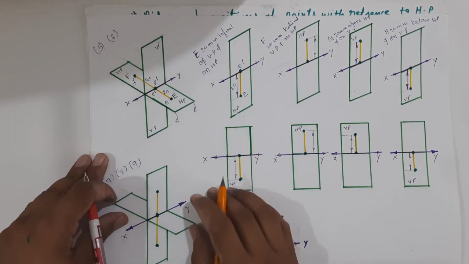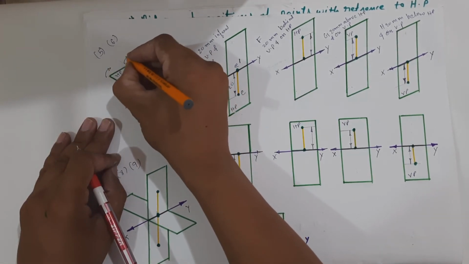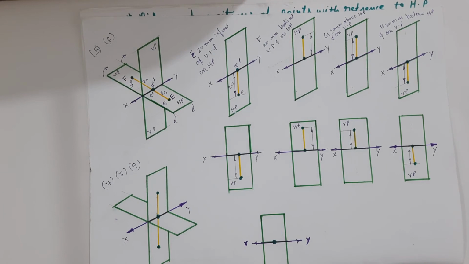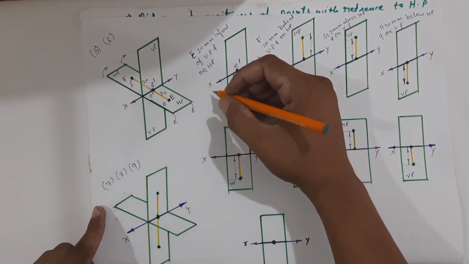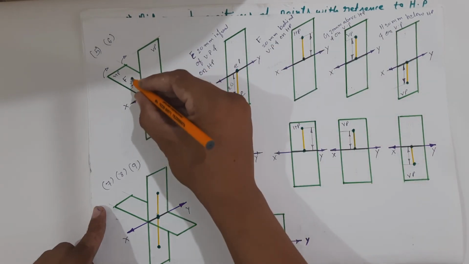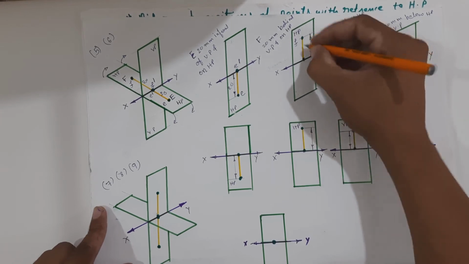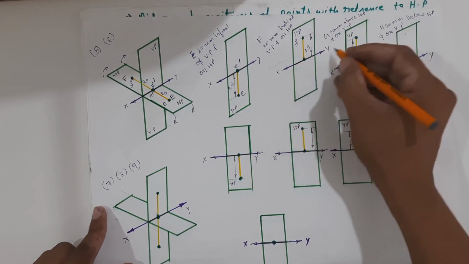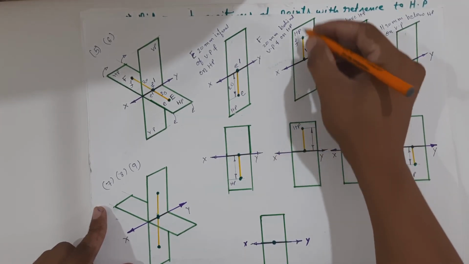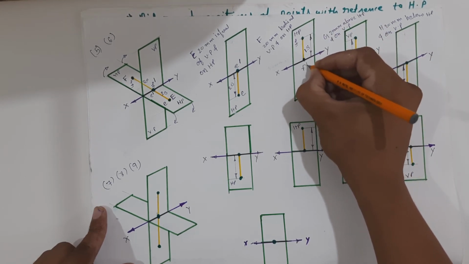Now after drawing the plan and elevation, we have to rotate the horizontal plane 90 degrees in the clockwise direction. If we rotate the horizontal plane 90 degrees clockwise, the horizontal plane will be over here, and the plan will rotate and come 15 mm above the XY reference line, and the elevation will be on the XY reference line.